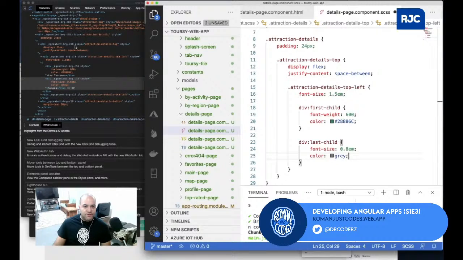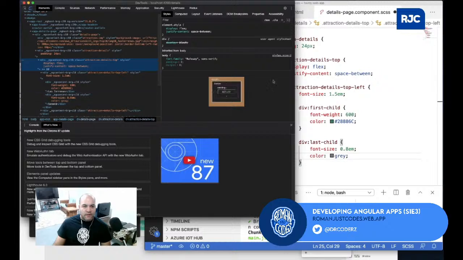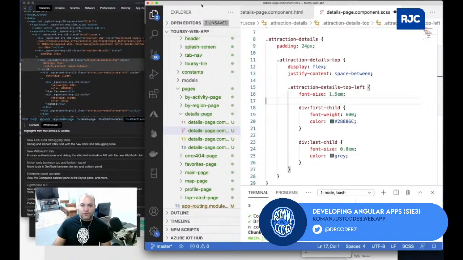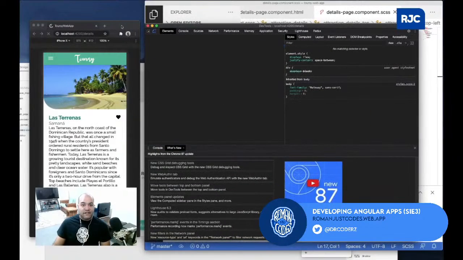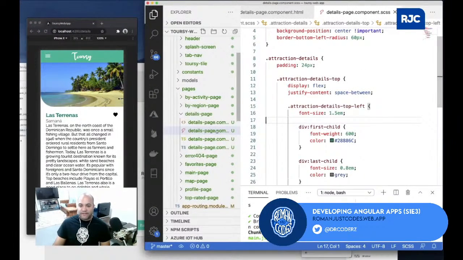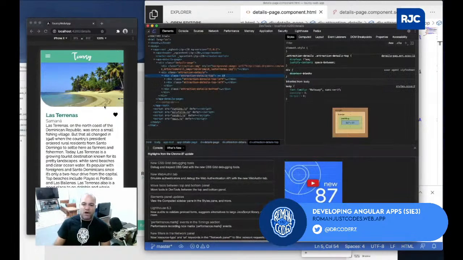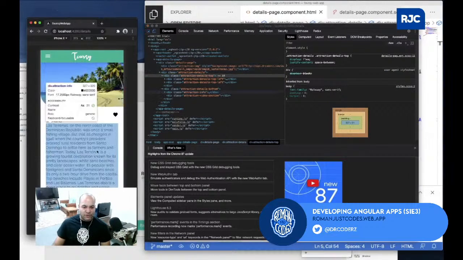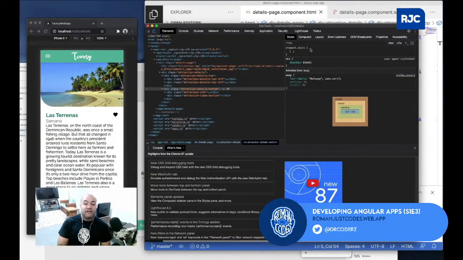What else did I do? I think I applied. Okay, perfect. Everything is looking good. So cross our fingers, I'll just do save all. And then if I bring it over, okay, the only thing is, we did the details bottom, and we just added a margin top, remember? So to this one, I may want to do something to the details bottom. I can probably just decrease the font size and also maybe make it gray, a little bit more subtle.